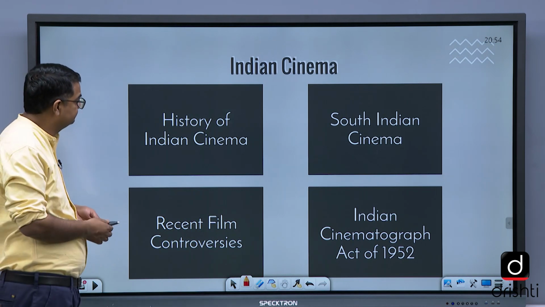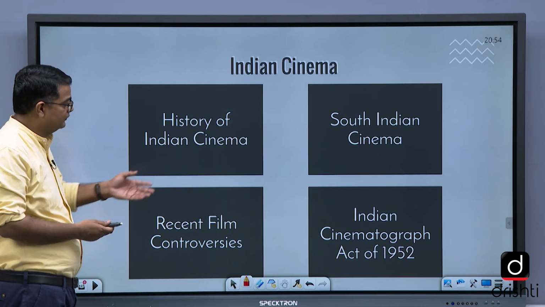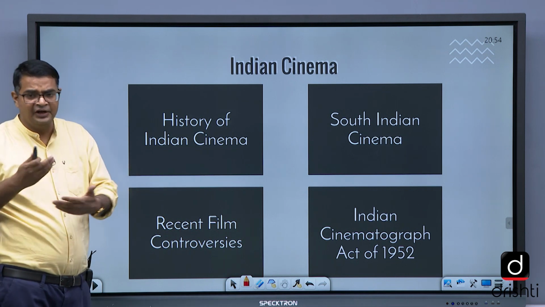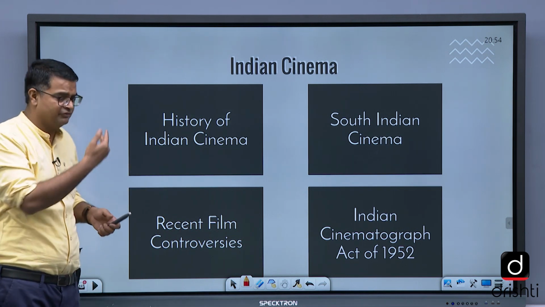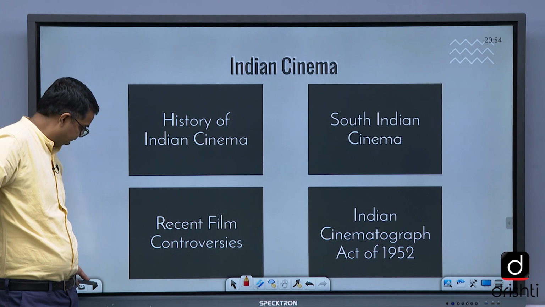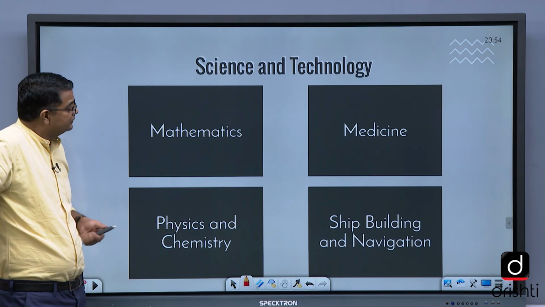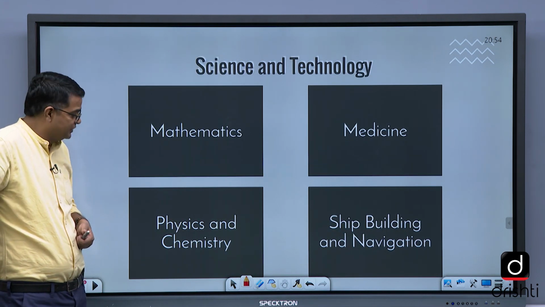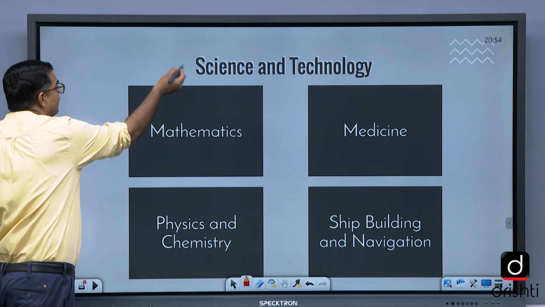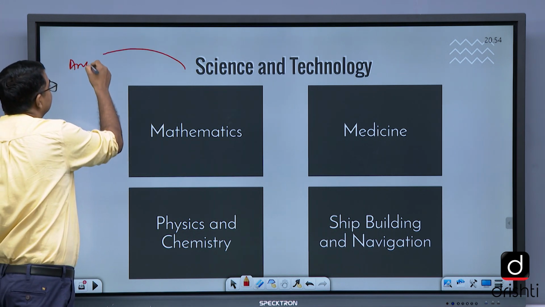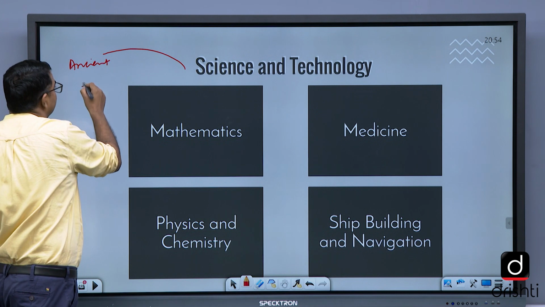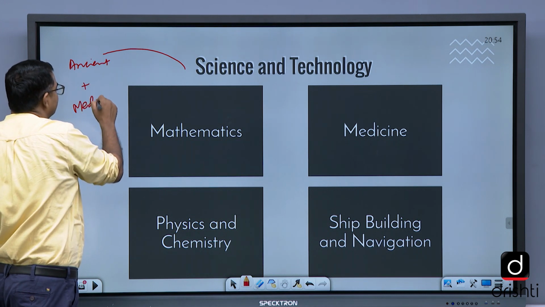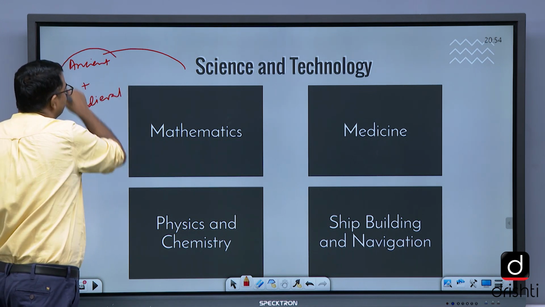Indian cinema, just give a reading to it. Don't invest much time here. Science and technology, mathematics, medicine, that developed in ancient, that we do, plus medieval, that we do in ancient and medieval also. It gets completed there too.